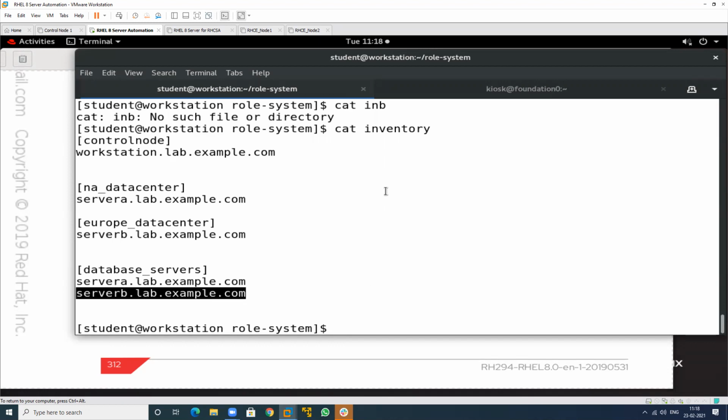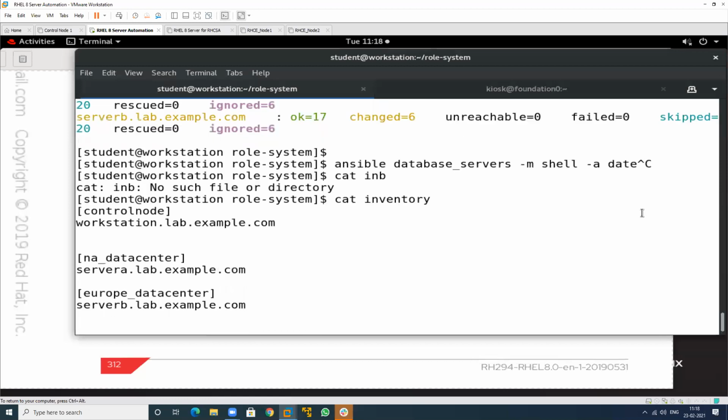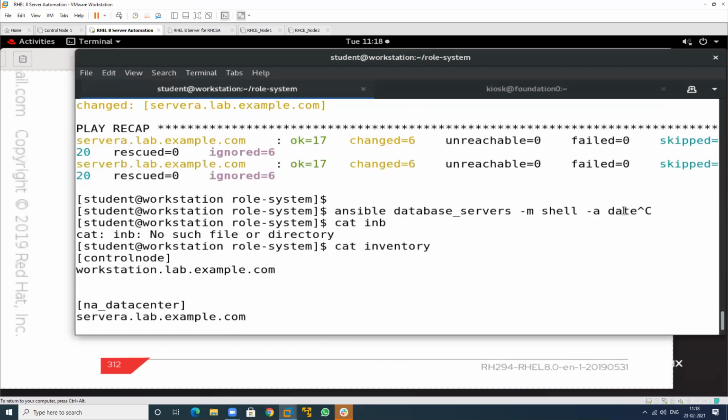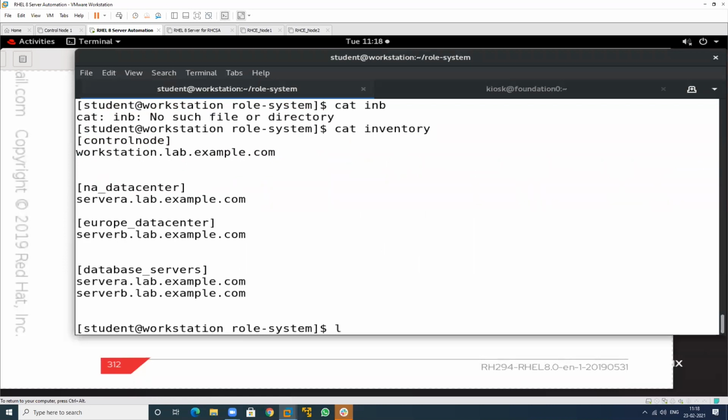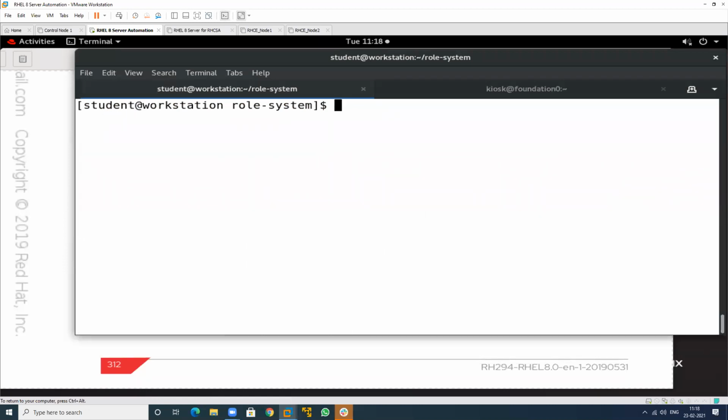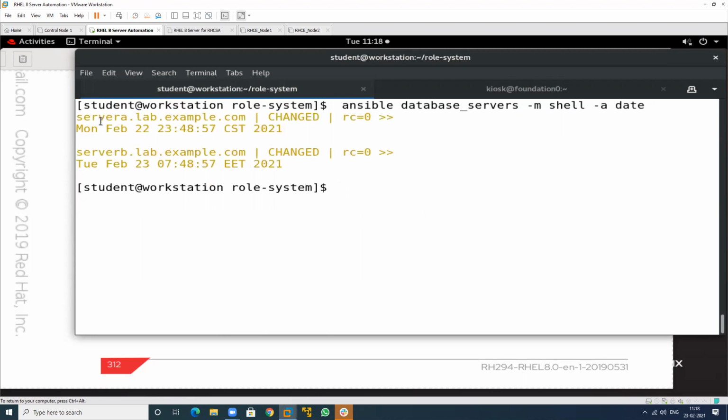So, copy this line again and perform this. The time zone has been changed. Here the time zone is CST and here that is EET. The time is 23:48 and the time is 7:48:57. This is 22, this is 23. The date is changed.